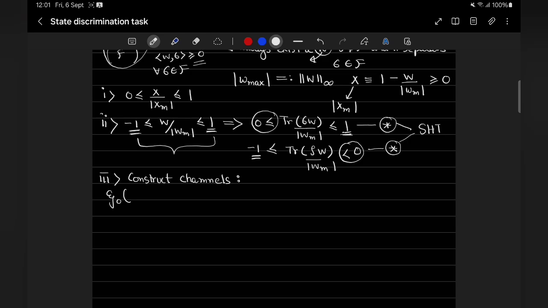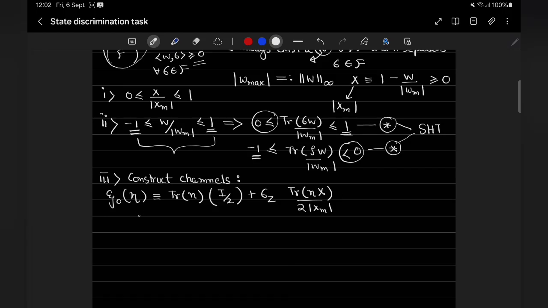So if you want to distinguish between these two channels, a state that is outside the free states will always be helpful. So rho 0 of eta is defined as trace of eta times identity by 2 plus sigma z, trace of eta X over 2 times the maximum value of the eigenvalue of X.